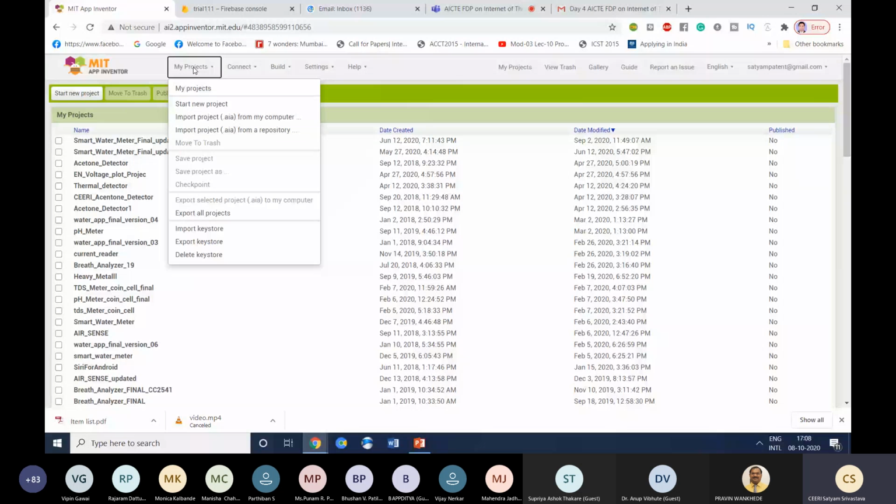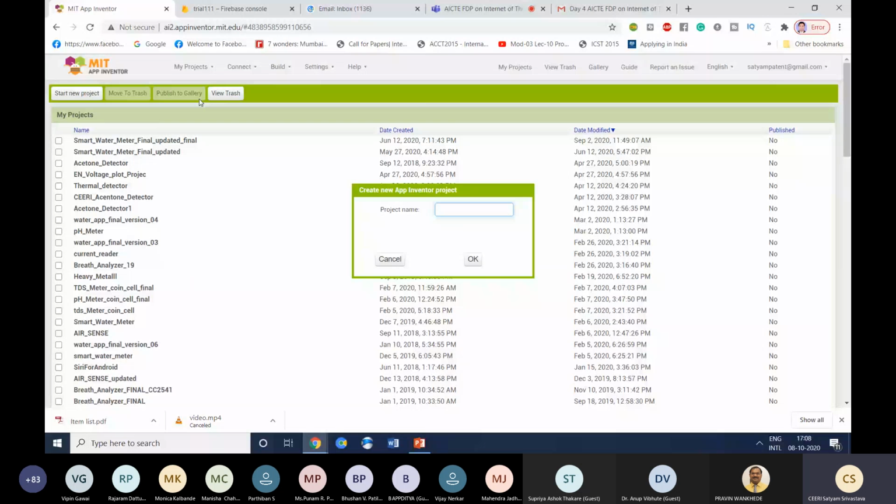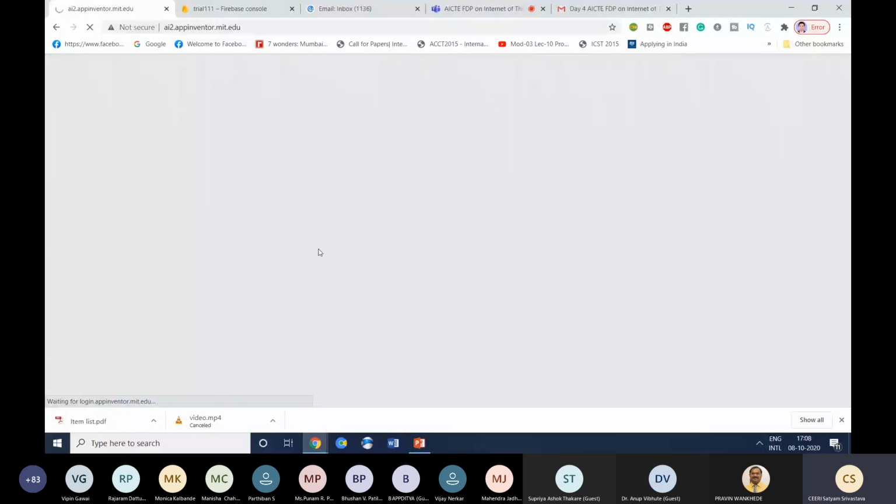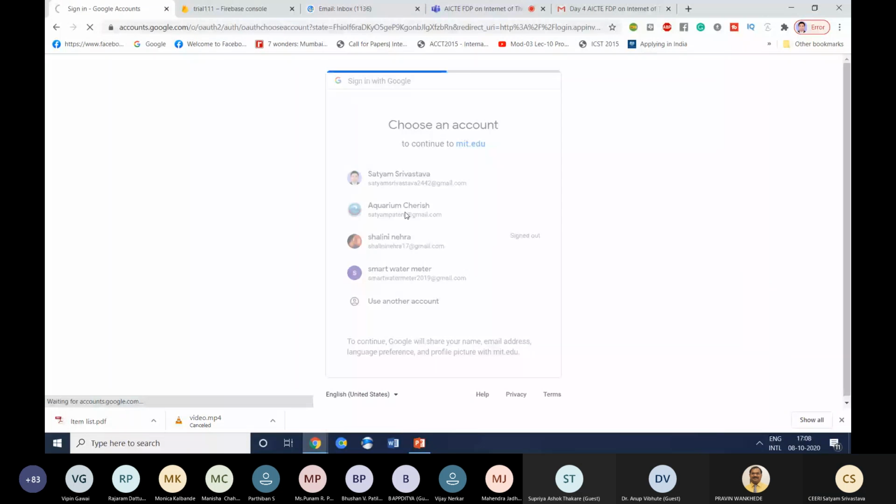So, start a new project. When we start a new project, you can simply click, and it will ask you for a project name. You can simply write a project name and click OK. Just a second, I think we need to refresh it because it was open for a long time. Just a second. Yes, now it is logged in.